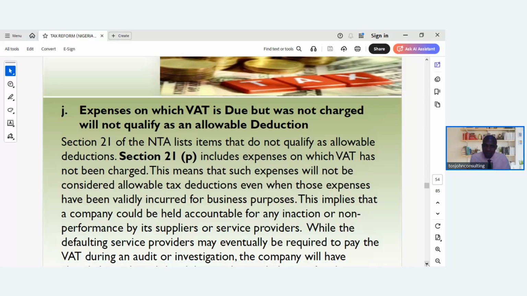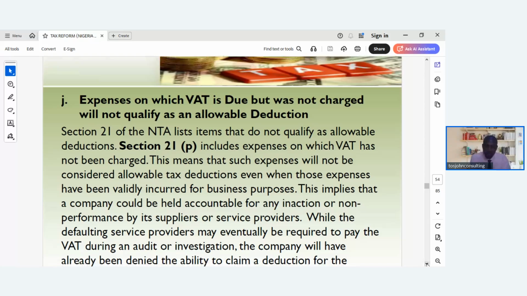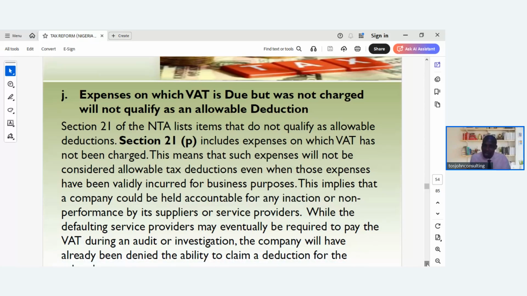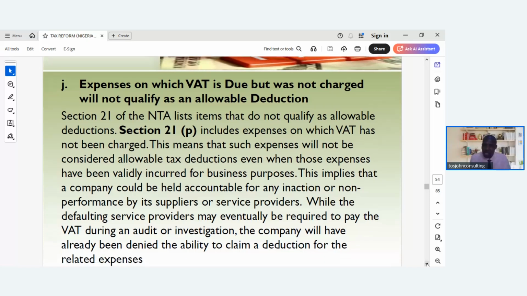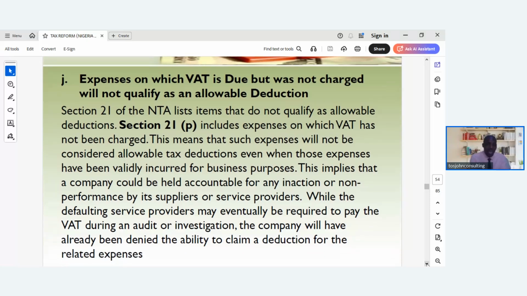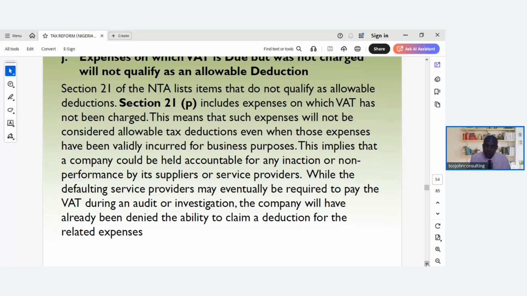The company will have already been denied the ability to claim a deduction for the related expenses. That's what we are saying. Do the right thing. Comply with all the necessary compliances so that you can enjoy your allowable tax deduction on your business expenses.